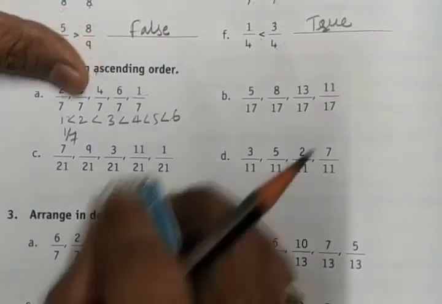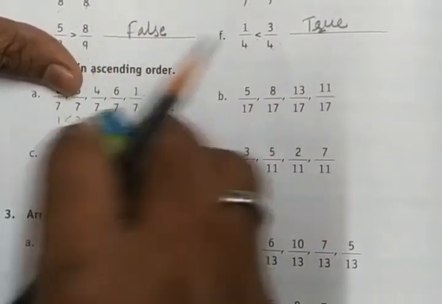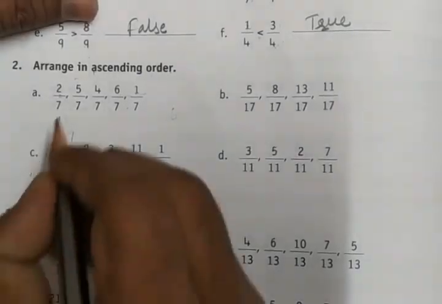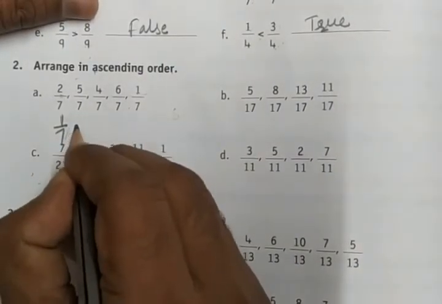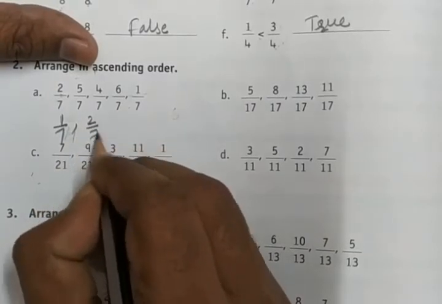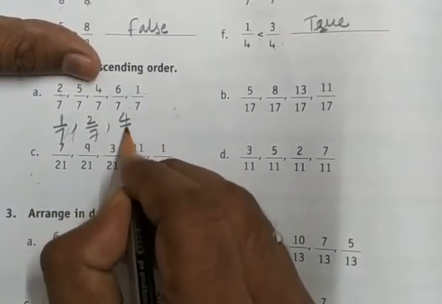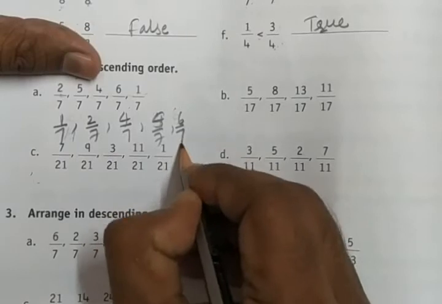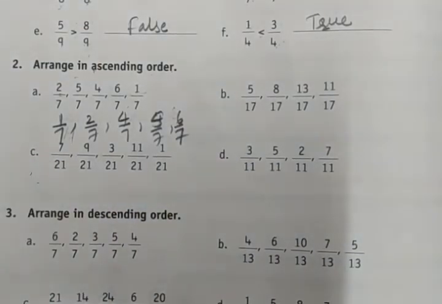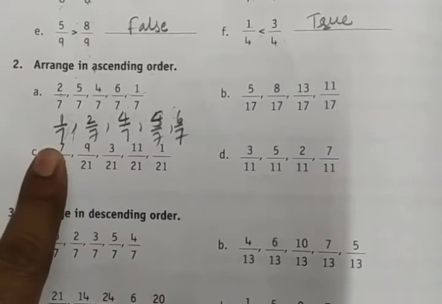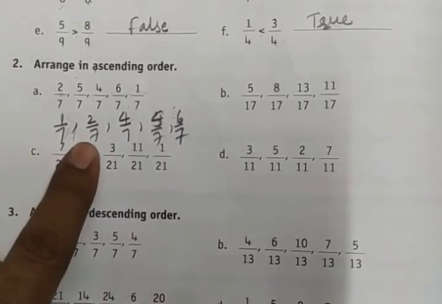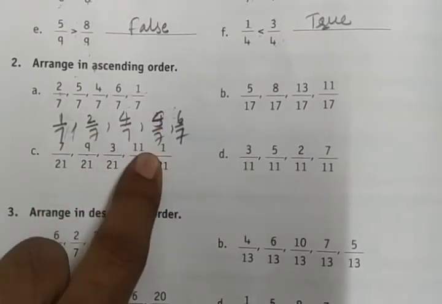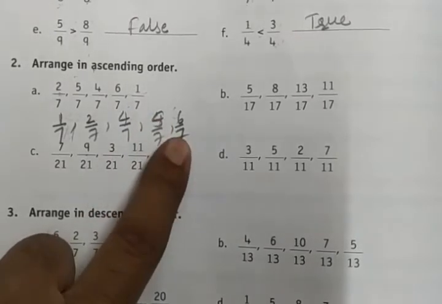Okay. Based on this comparison, we have to write it in ascending order. Means 1 by 7, 2 by 7, 3 is not there, 4 by 7, 5 by 7, 6 by 7. This is the ascending order of the fractions. 1 by 7 is the smaller fraction, and 5 by 7 is a greater fraction when you compare with these.